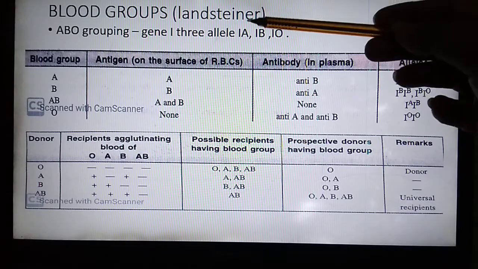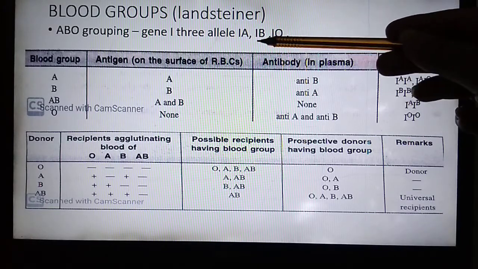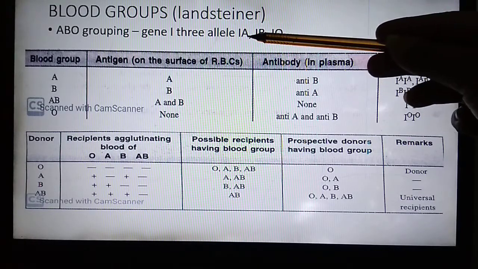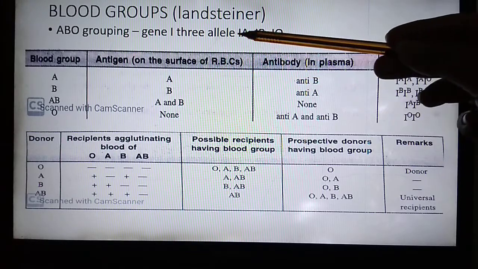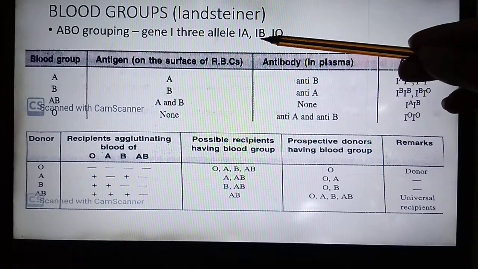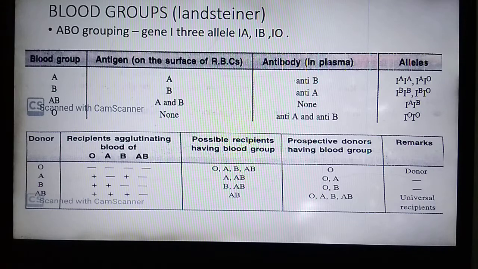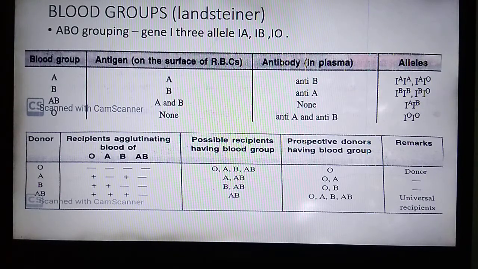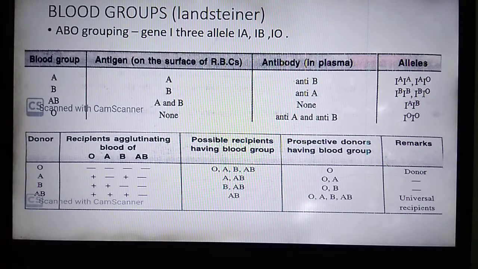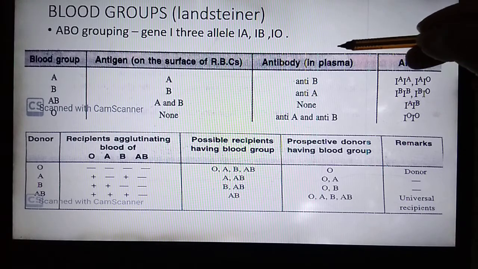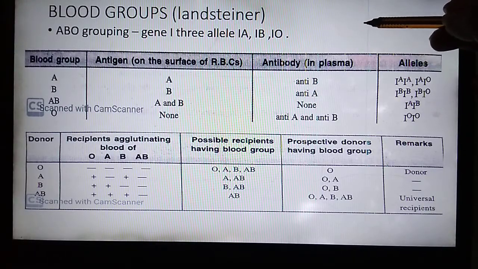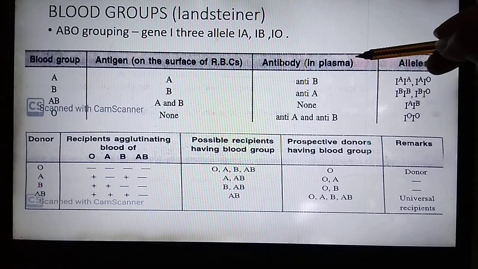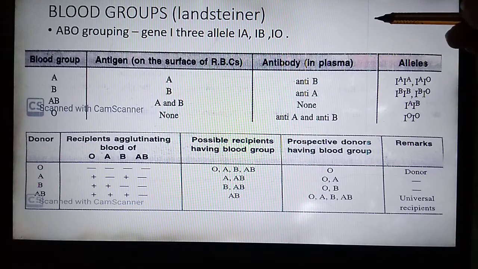If these dominant genes are present, they determine the antigens, they produce antigens on the surface of the RBC. First of all, what are antigens? Antigens are chemicals that can induce immune response and are present on the surface of RBC. This is RBC. Then on the surface of RBC, substances are present which are known as the antigens.